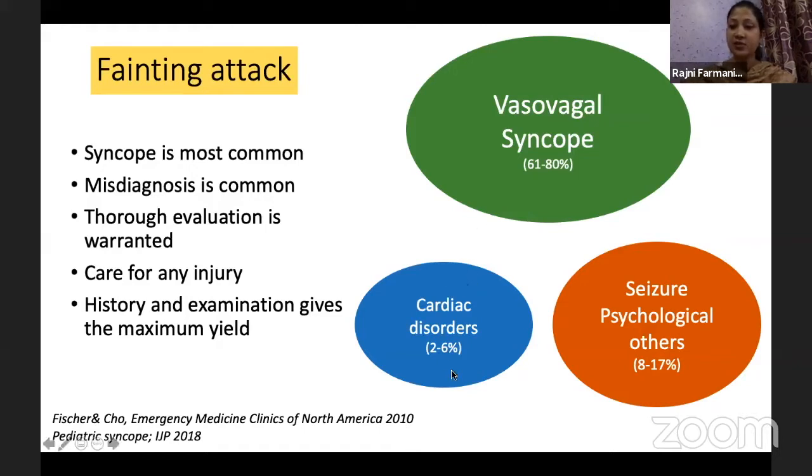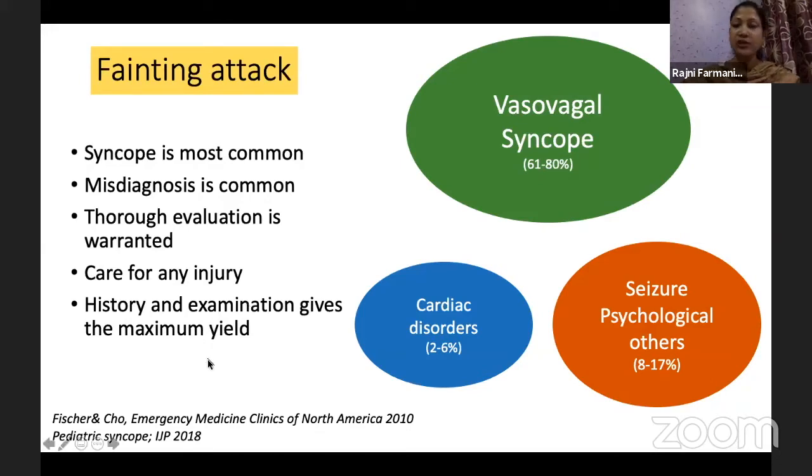Next, cardiac disorders, which we all run after to find out the etiology, basically to rule out life-threatening conditions. We are all afraid of sudden deaths, and that is why we rule out cardiac disorders. And the other part of the chunk is mainly neurological: seizure, and psychological causes, of course, are also a major part, along with ruling out metabolic and other conditions, which we'll discuss in further slides.